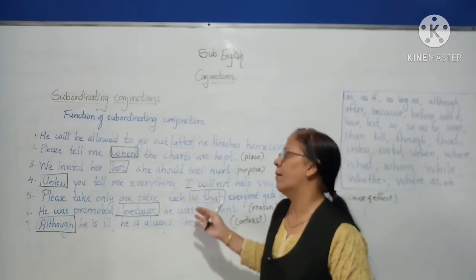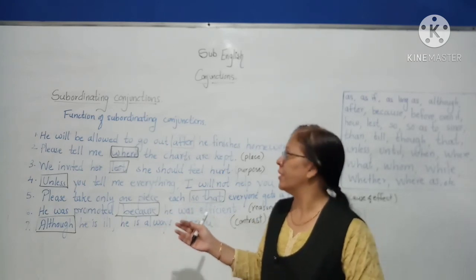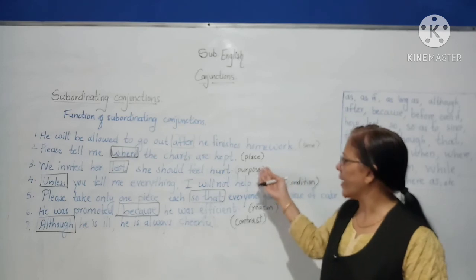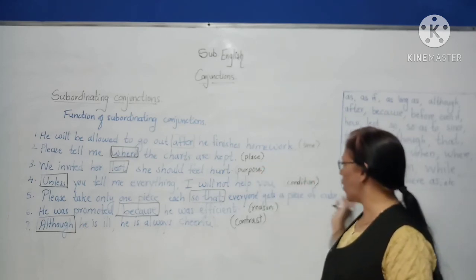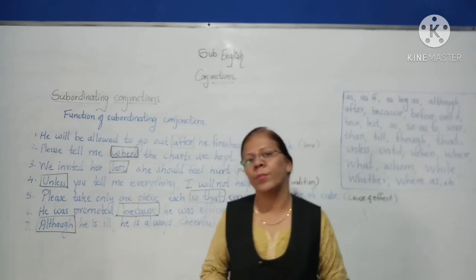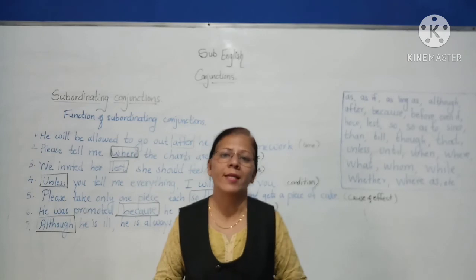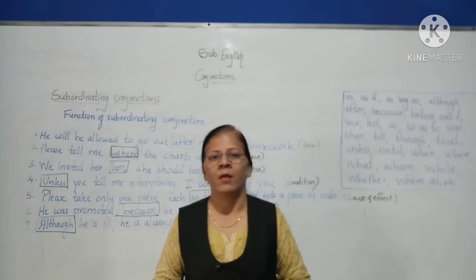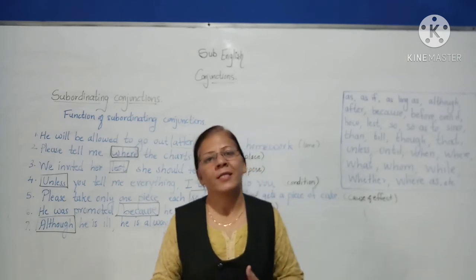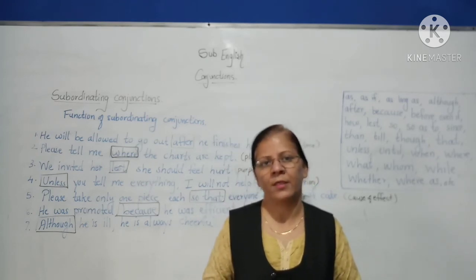So these are the functions to indicate time, place, purpose, condition, cause and effect relationship, reason or contrast. I hope you have understood the concept of subordinating conjunctions. So in our next video, we will learn about correlative conjunctions. Thank you.